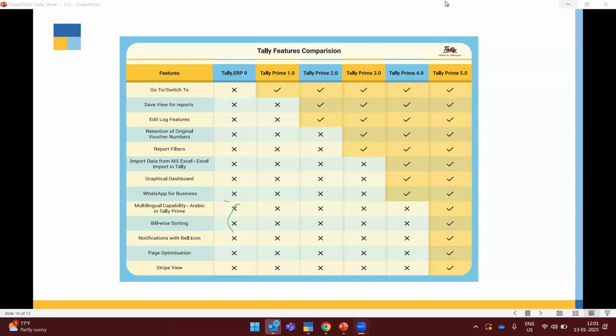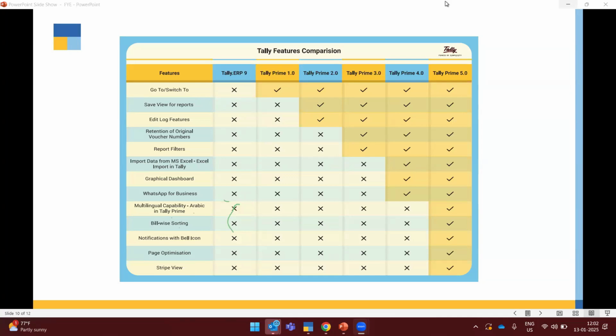Naheem Kunkan asked, can you provide a complimentary license for an accounting firm? Yes, ma'am, we do, but we have some scheme regarding that. So our person will be contacting you. Please drop your contact number in the chat section so that I can share it with that person. He will get in touch with you and explain all the procedure as well.